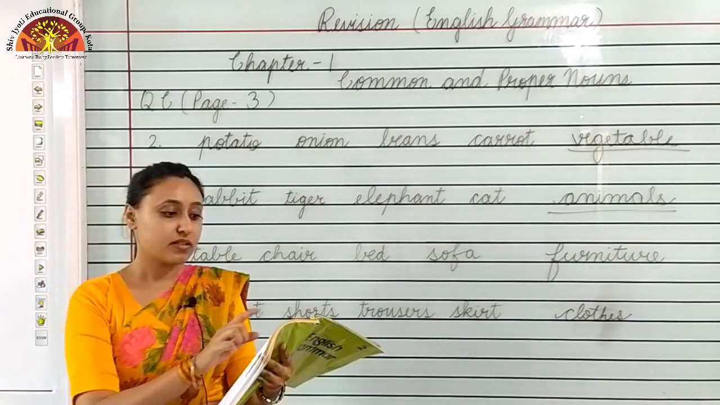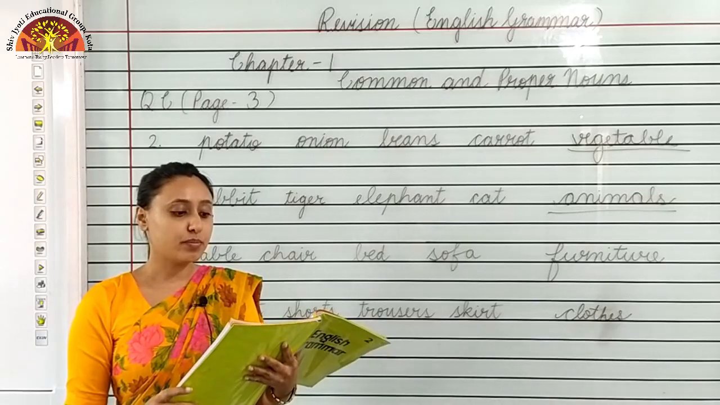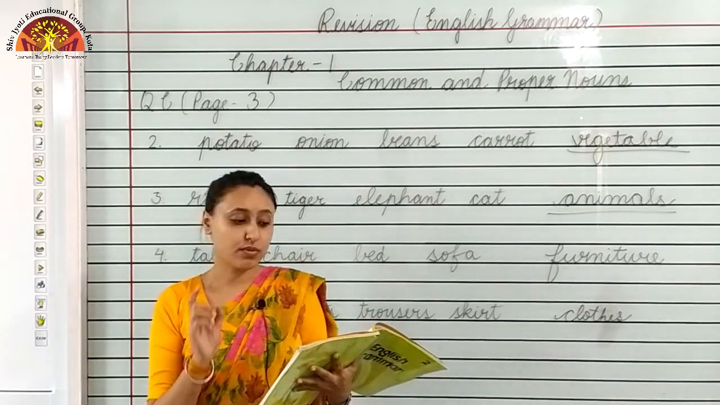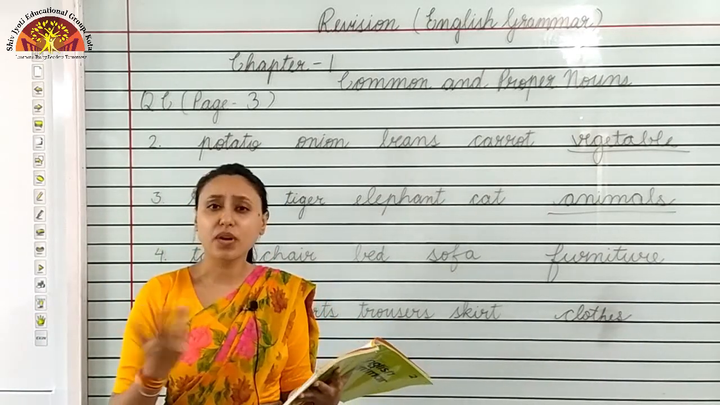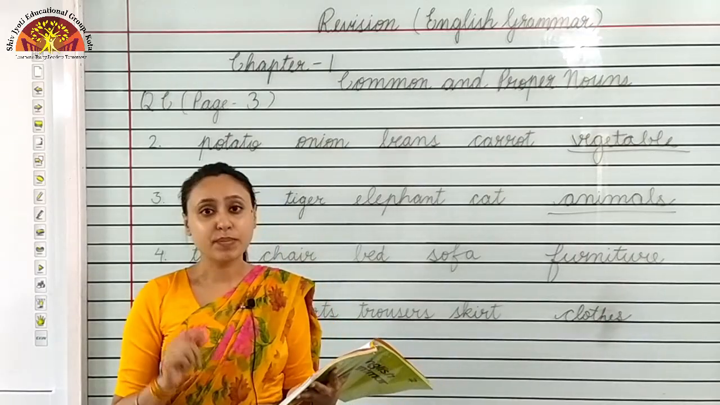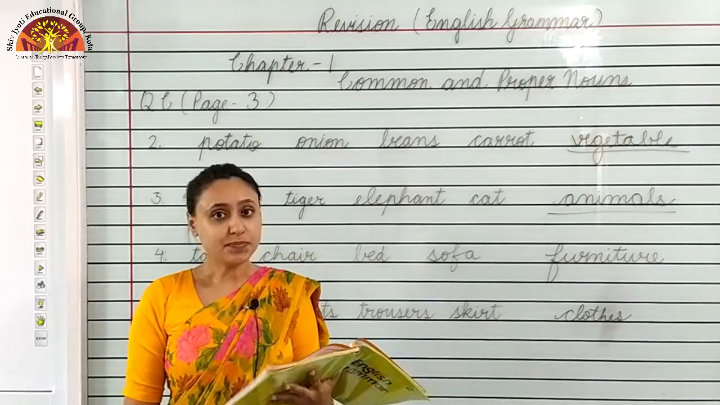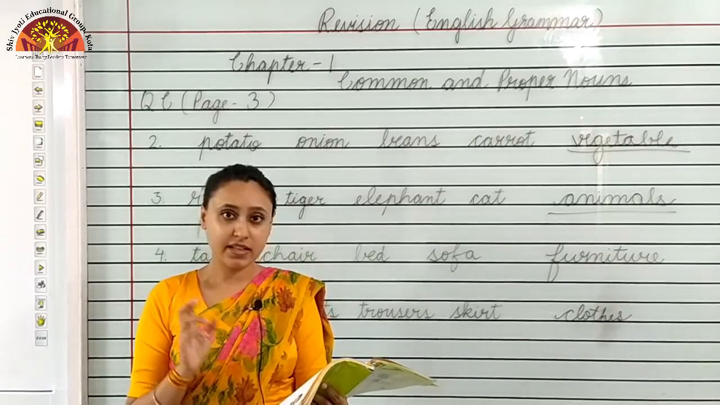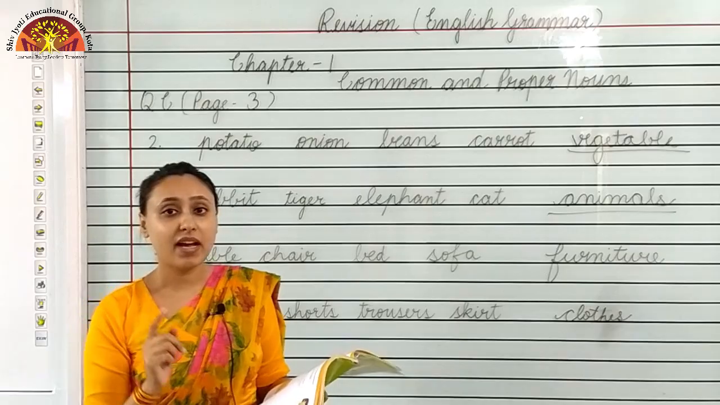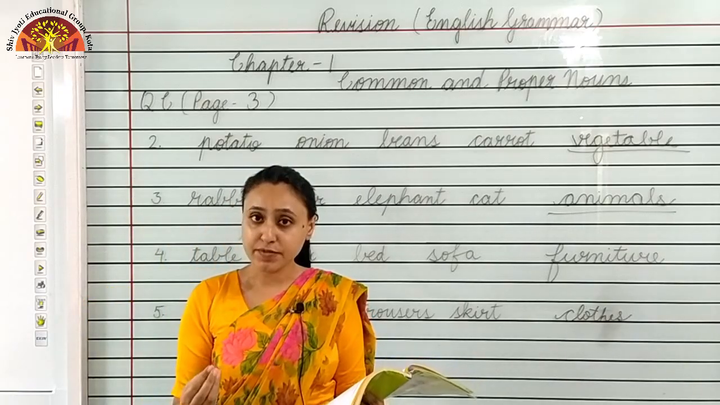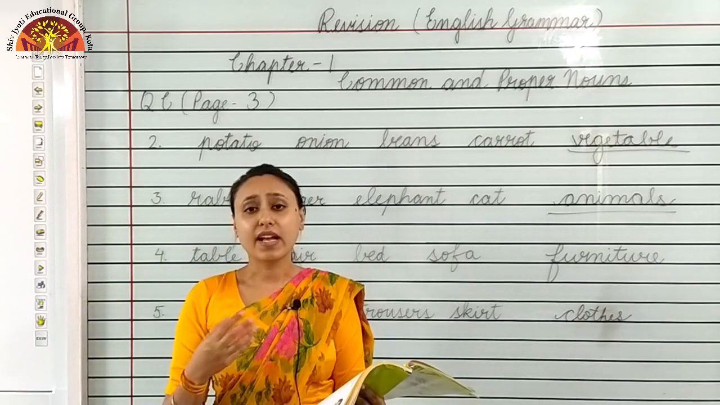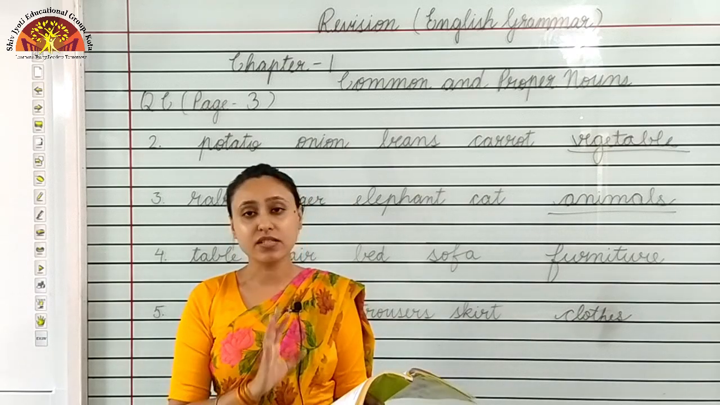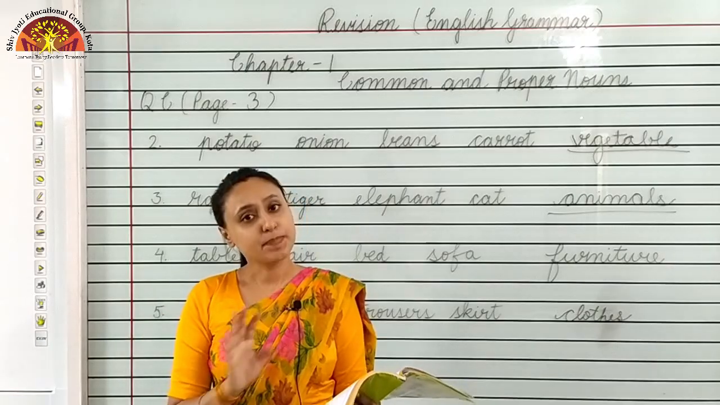We will revise question D. Underline the proper noun in these sentences. So what you have to do, you have to underline the proper nouns. First, what are proper nouns? Proper nouns begin with a capital letter. It is the special name of places, person, animal and things. Children, remember that names of days of the week, months of the year and some special days like festivals, Independence Day, Republic Day, these all are proper nouns or special names.